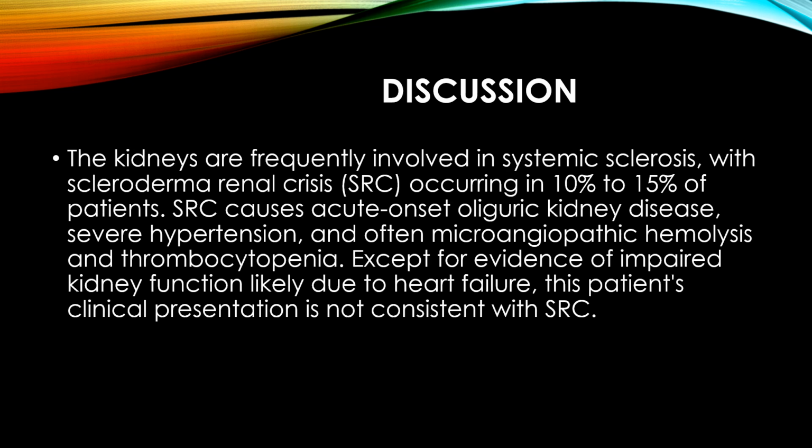The kidneys are frequently involved in systemic sclerosis, with scleroderma renal crisis occurring in 10% to 15% of patients, especially the diffuse type. However, scleroderma renal crisis causes acute onset oliguric kidney disease with severe hypertension and often microangiopathic hemolysis and thrombocytopenia. Except for evidence of impaired kidney function likely due to heart failure, this patient's clinical presentation is not consistent with scleroderma renal crisis.